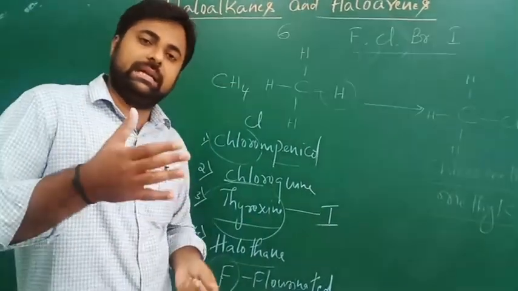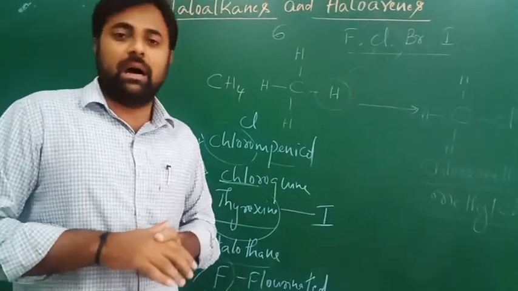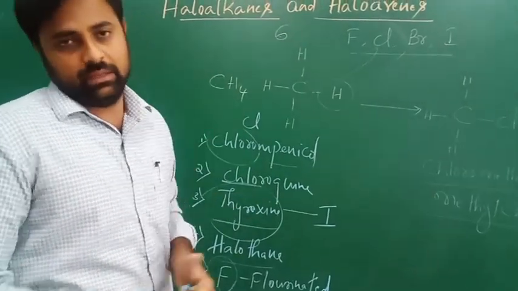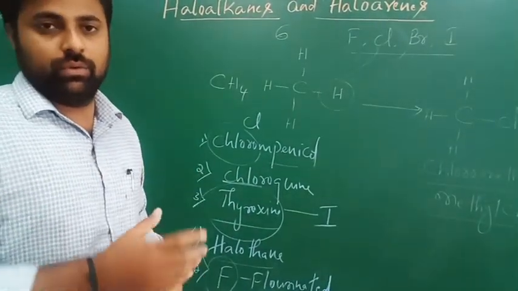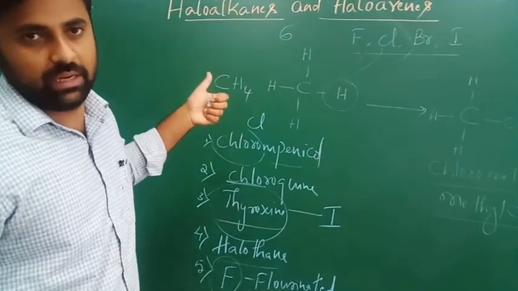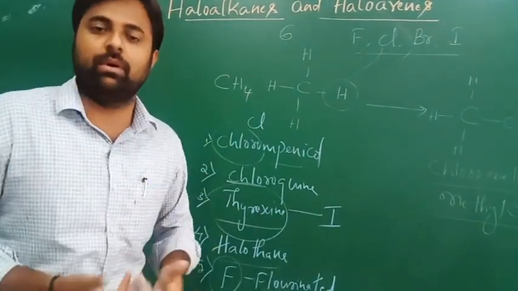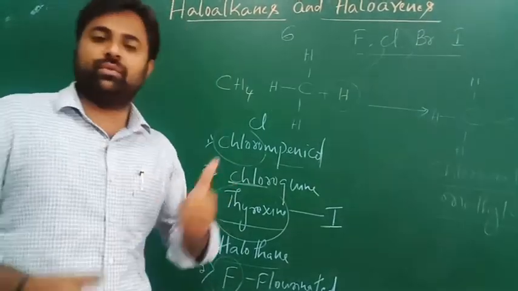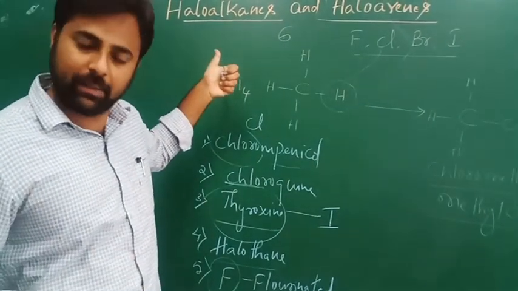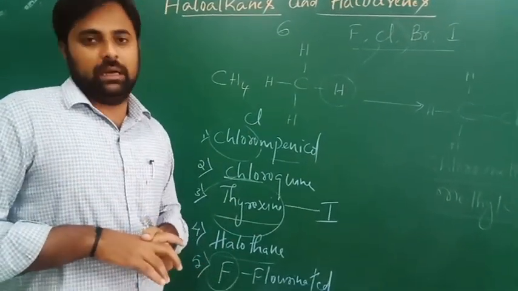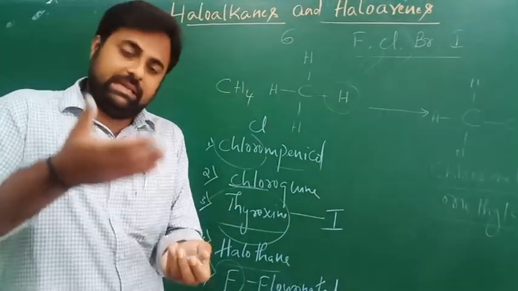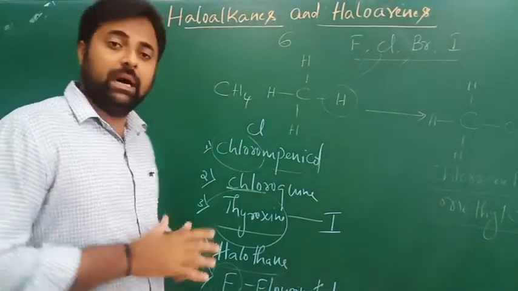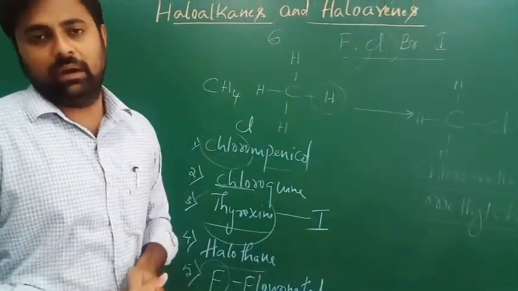Firstly, we're going to study the classification of haloalkanes, how they are classified, on what basis, into different categories. After that we're going to study the nomenclature of the haloalkanes. Nomenclature means how to name the compound by using IUPAC rules. After the nomenclature, we're going to study the preparation of these compounds, how they are prepared from other compounds. After that, we're going to study the physical and chemical properties of these compounds. And lastly, we'll study the applications of these haloalkanes.